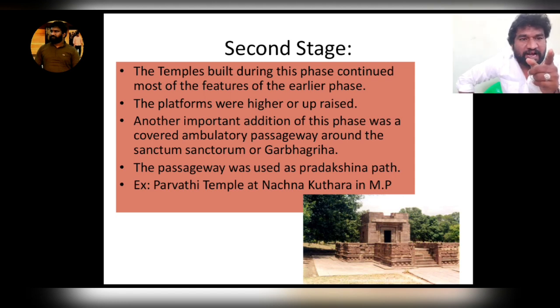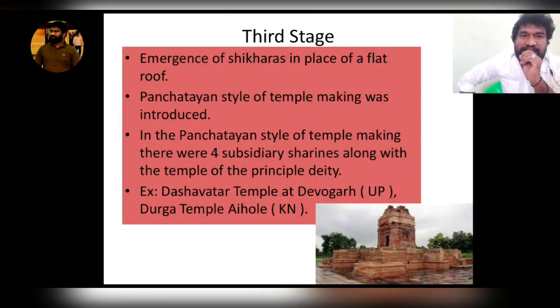The Guptas introduced here the ambulatory passageway, that means the Pradakshina path around the Garbhagriha. So in the second stage they added one unique feature to the temple, that is the Pradakshina path. And the second feature they added is the upraised platform.